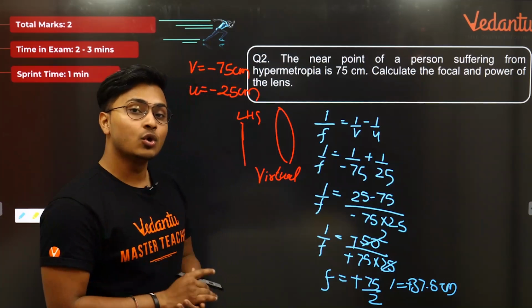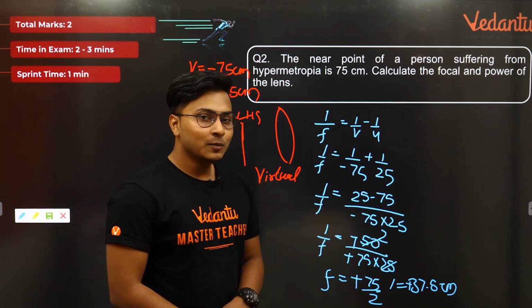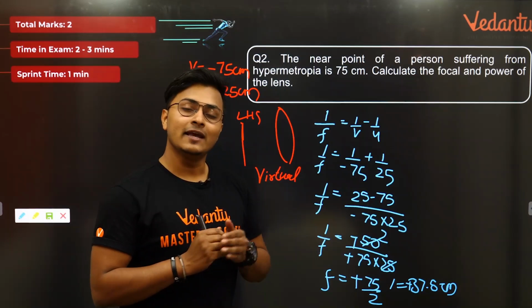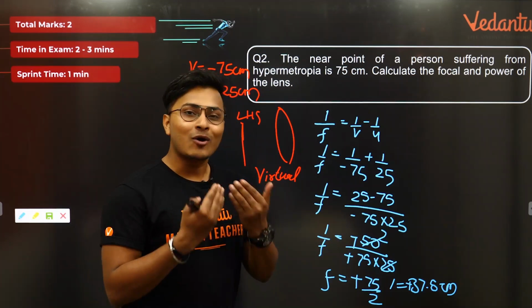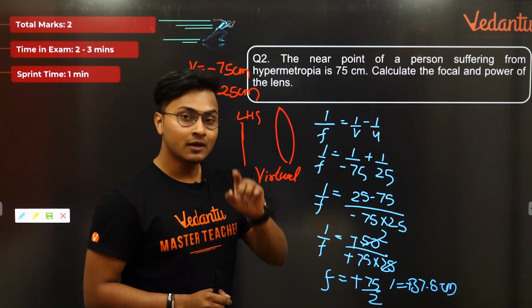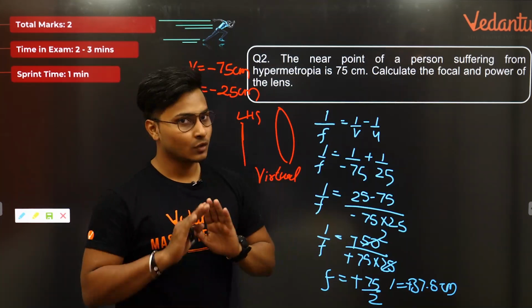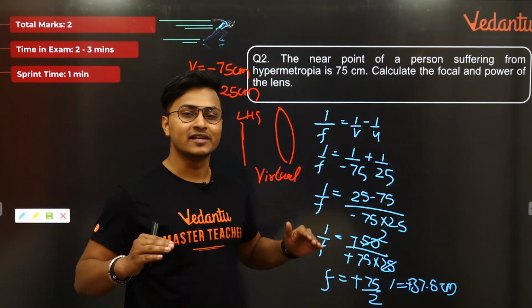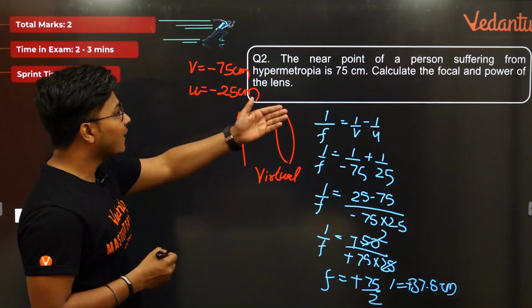A very important thing to notice here right now, my dear student, is that it's a positive value. You must get a positive value for the focal length because it's a convex lens. According to sign convention, the focal length of a convex lens must be positive. Same way, focal length of a concave lens should be negative. Cool? Done? So f is equal to 37.5 centimeter. Done. Going to find out the power now.